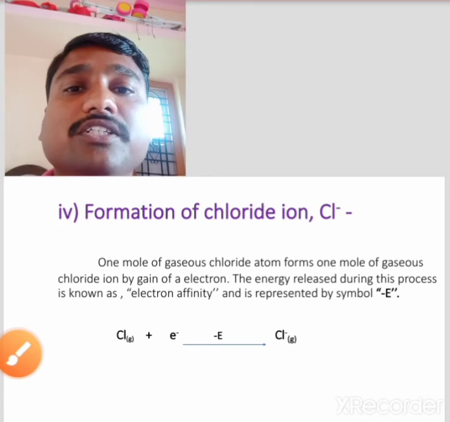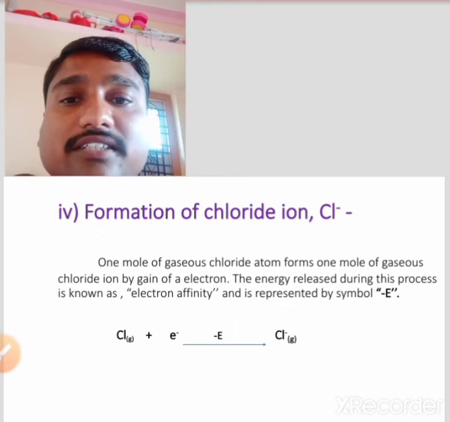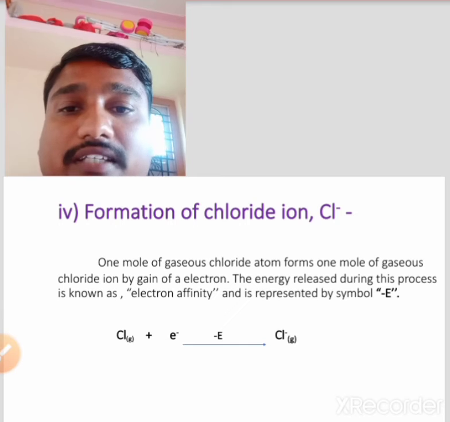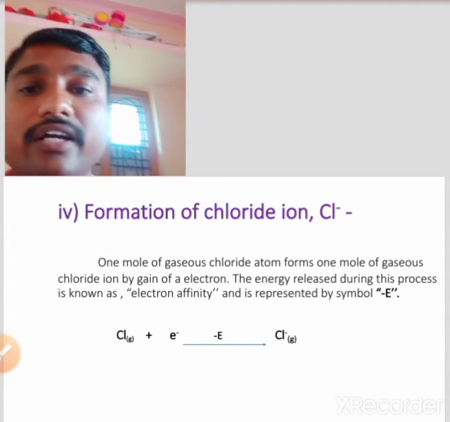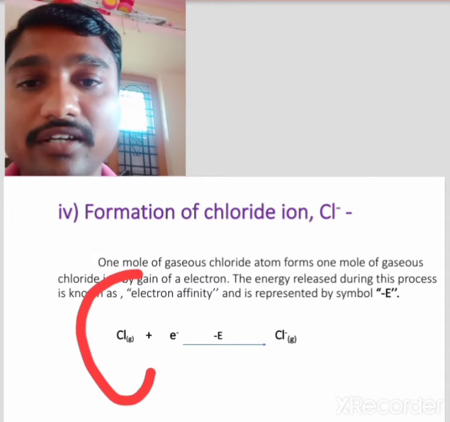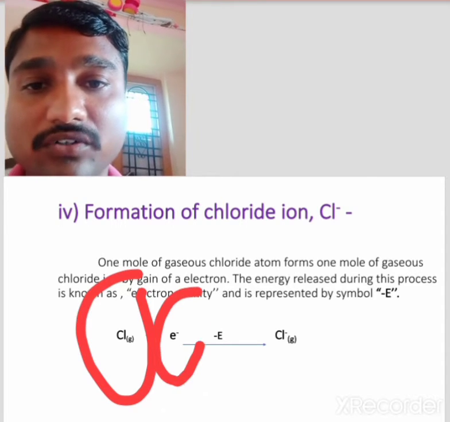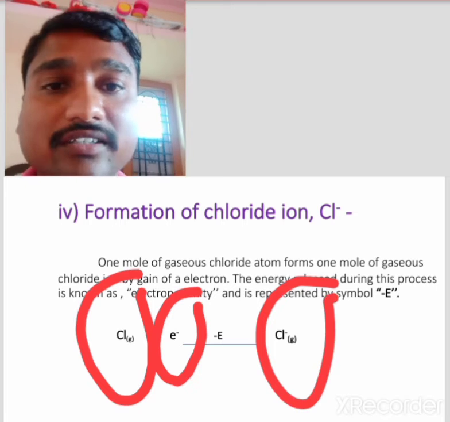Then next, formation of chloride ion, that is Cl-. Chlorine in gaseous state accepts 1 electron and forms chloride ion in gaseous state.